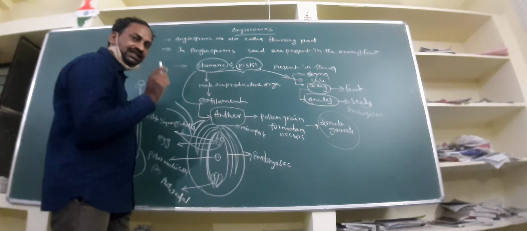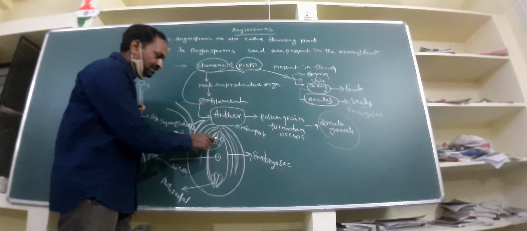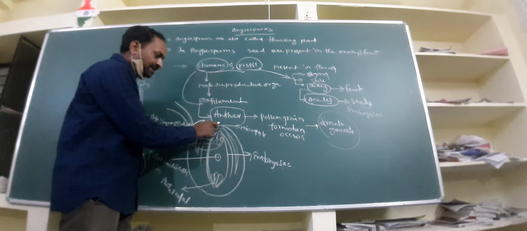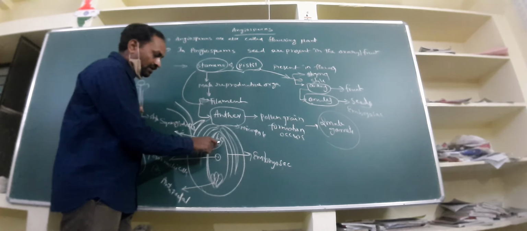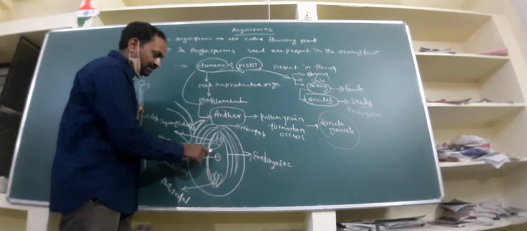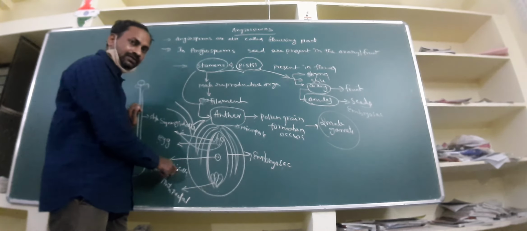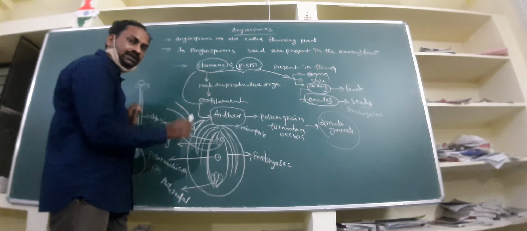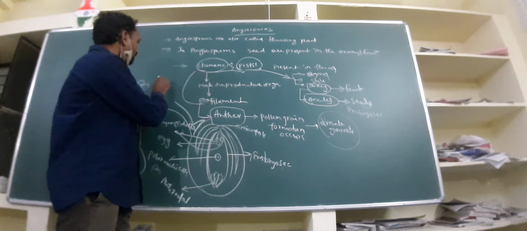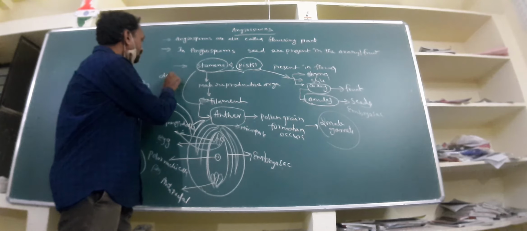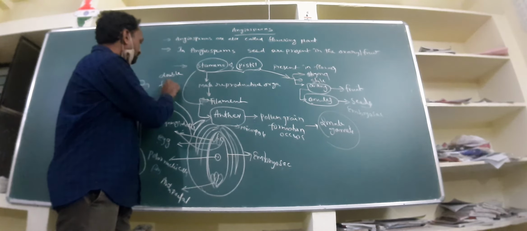Now there are 2 fertilization events. One fertilization occurs between one male gamete and the egg cell. Another fertilization event occurs between another male gamete and the polar nuclei cell. So there are 2 fertilization events. That's why this is called double fertilization.